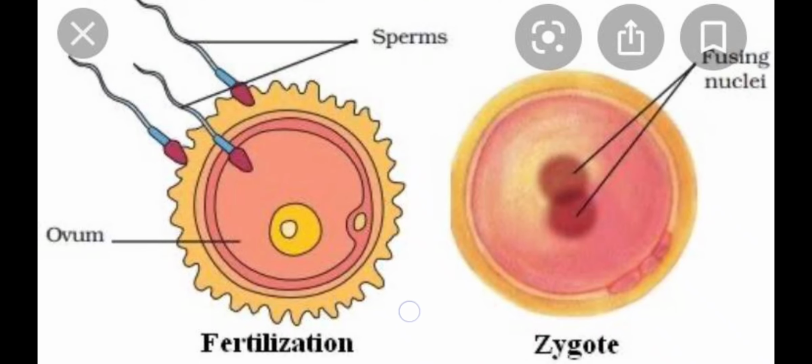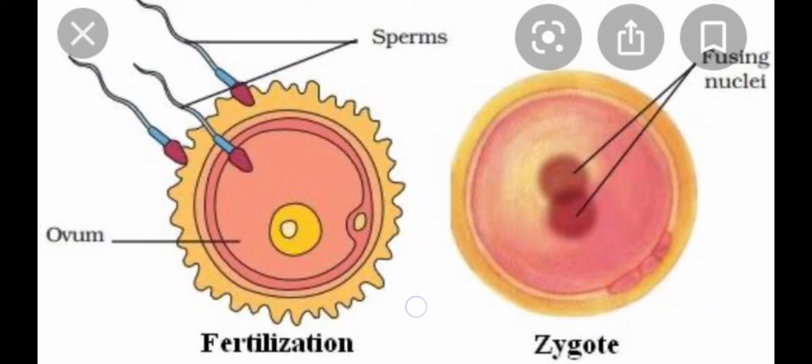We have learned in oogenesis also that the ovum completes its meiotic II division only when the sperm enters, resulting in the formation of an ootid or ovum and a polar body too. So, the nucleus of the ootid and the nucleus of the sperm are going to fuse in the cytoplasm, and the zygote is formed at the ampullary isthmic junction of the fallopian tube.